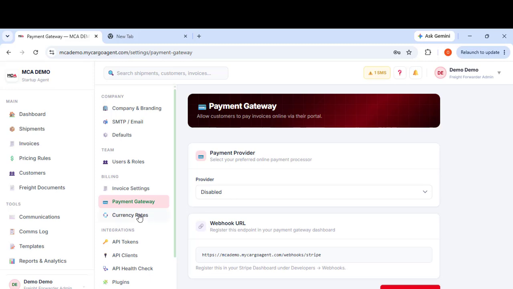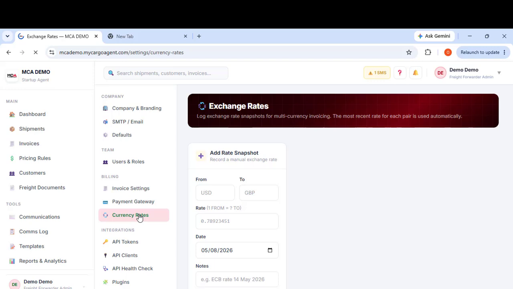The currency rates. This is more for somebody who has to look at rates all the time. It's not automatically linked for now to any conversion or bureau exchange. But what we do is let you log and save your last currency rate. You can always save it before you invoice, so you know what you did between dollar and GBP, just to know how you transact your business.